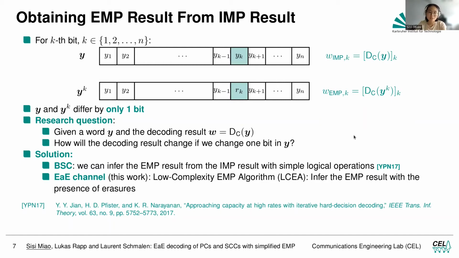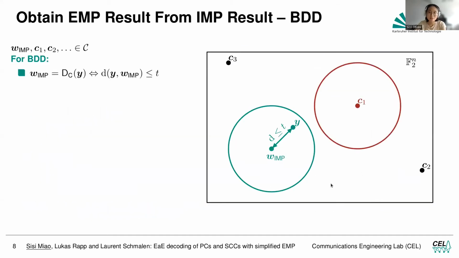We want to generalize the simplification for error-and-erasure channels, and we will not show the details of the algorithm or the derivation because it's rather tedious, but instead we'll give a graphical illustration to give a general idea of how this can be done. So this is the space we are looking at.